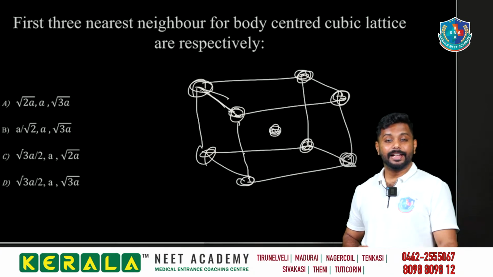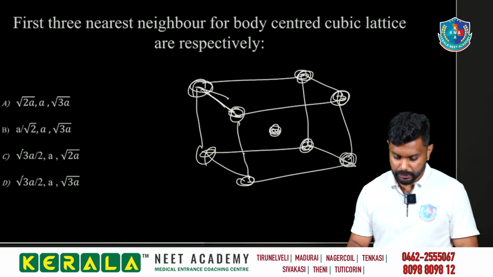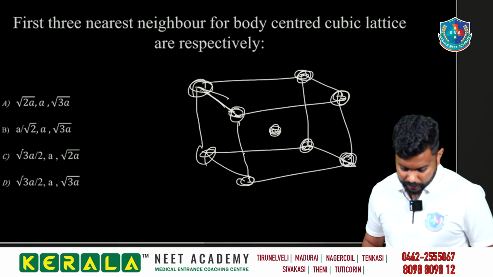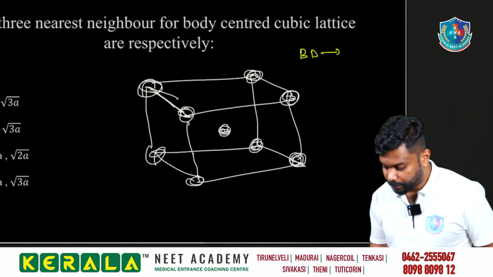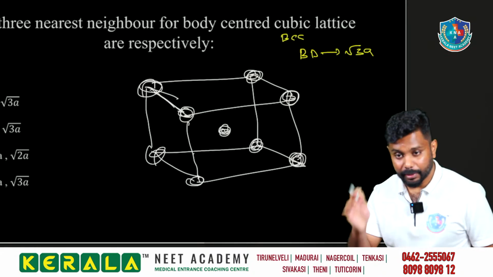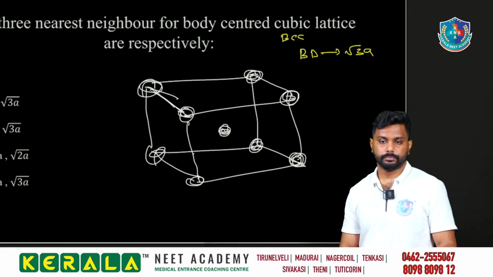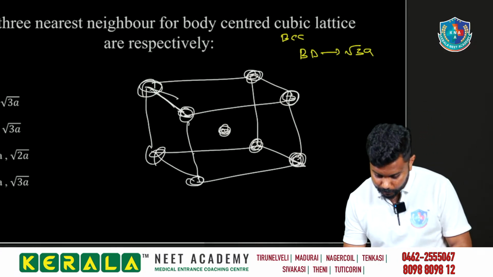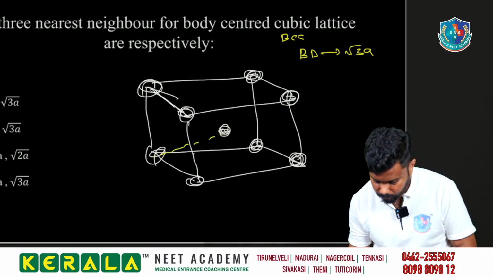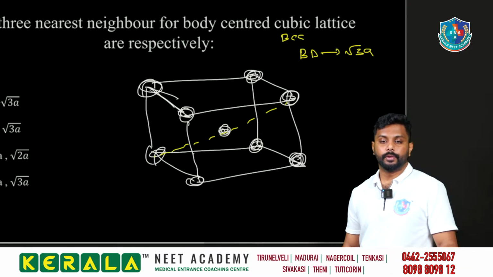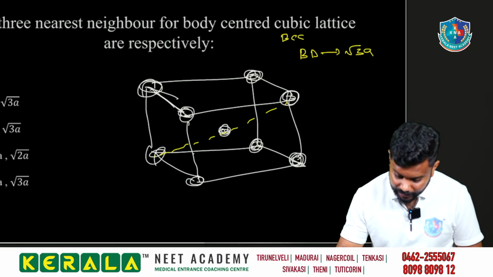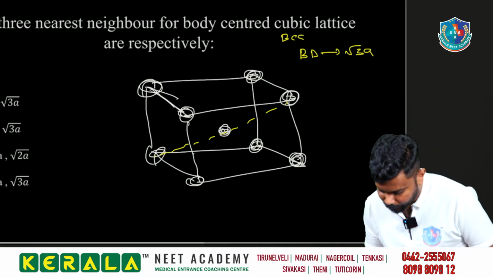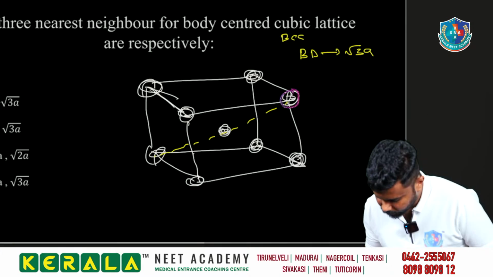First 3 nearest neighbors for body centered. So always remember one thing, that body diagonal for the BCC is equal to root 3a. What is body diagonal? Yeah, this part. Root 3a. Okay, so we are finding the nearest one. So consider I took this atom.